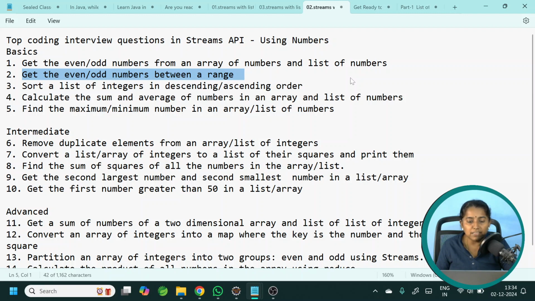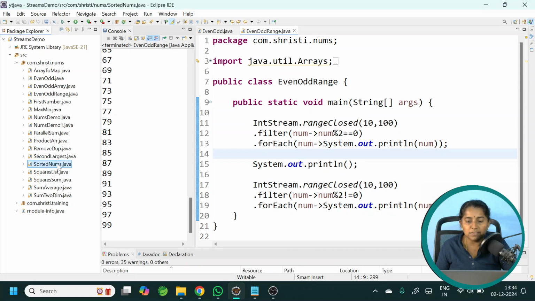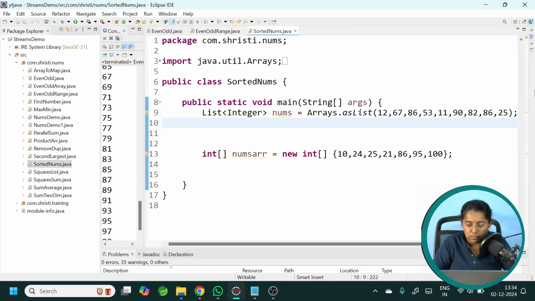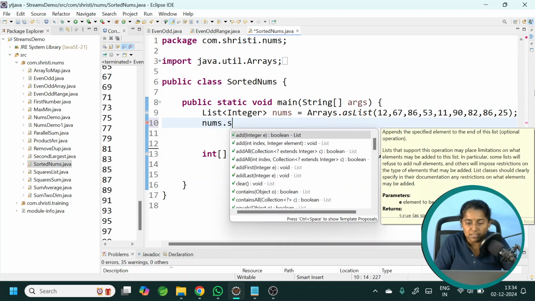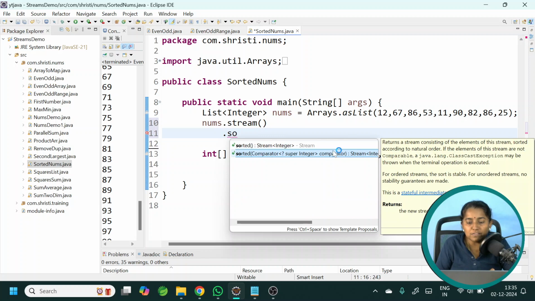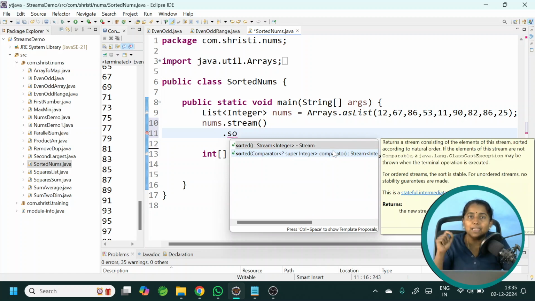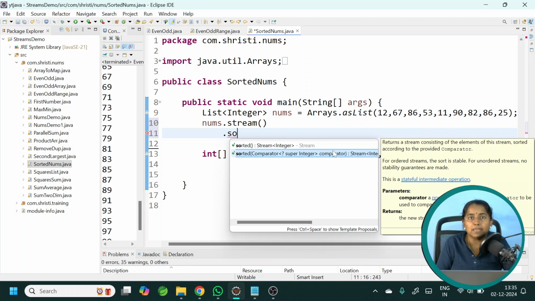Sort the list of integers in descending order and in ascending order. We will do it. Sorted numbers. Okay, first convert your list into a stream. Dot sorted. We don't have to use the second method as of now because we are going to do the sorting in ascending order. If you want to do the sorting in descending order, in that scenario you need to implement a comparator and provide the implementation.